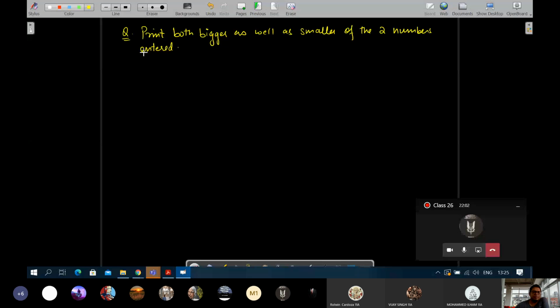Now let's take another question: print both bigger as well as smaller of the two numbers entered. We'll write the same thing. Num1 is equals to.